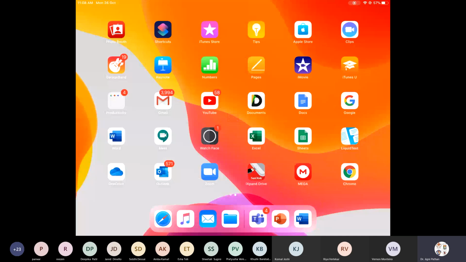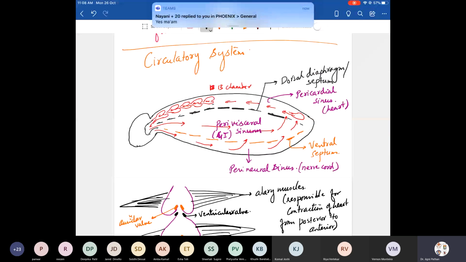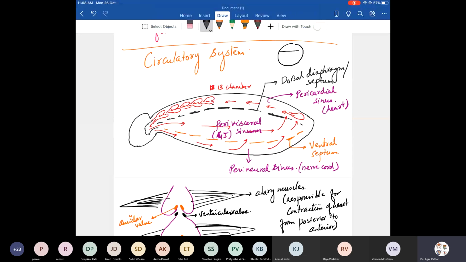Okay. So, we were discussing the circulatory system. In the circulatory system, I said the hemocoel is a body cavity. Now, try to understand here. This is the body cavity, and there are two cords I have placed. When you keep the two cords, the hemocoel is divided into how many cavities now?